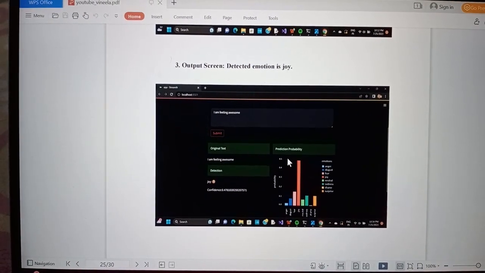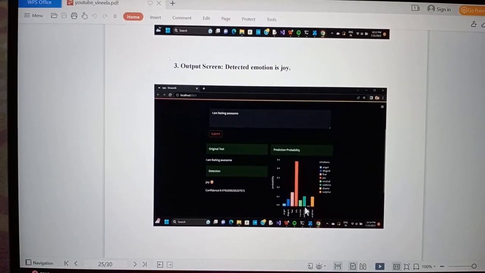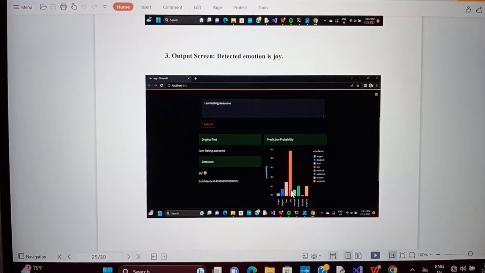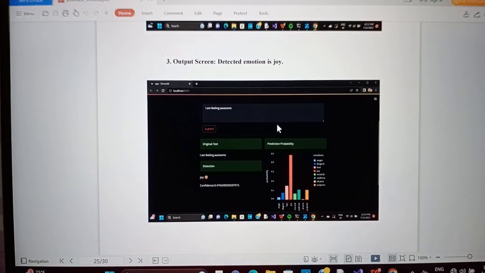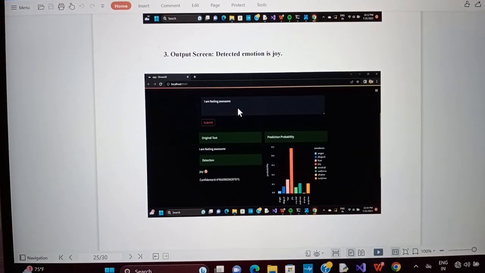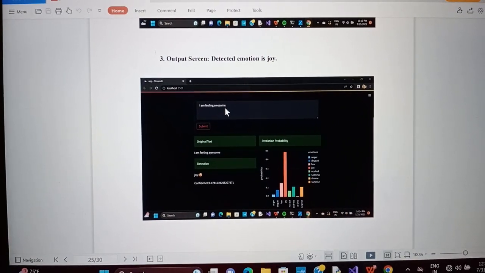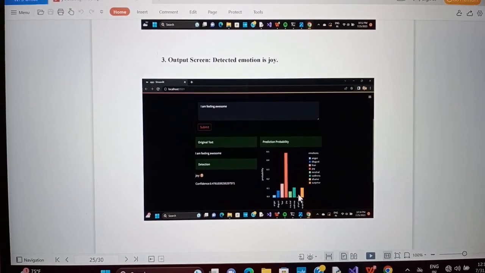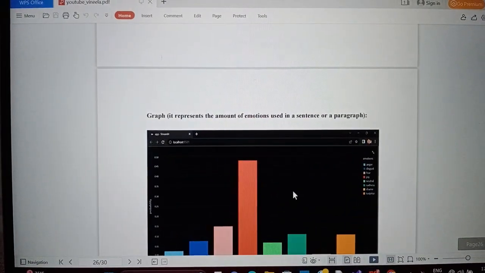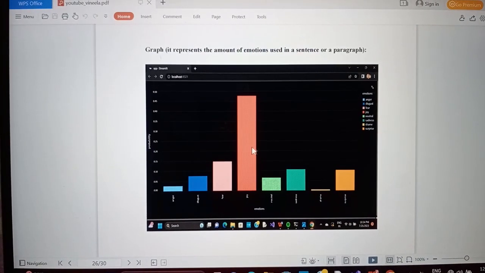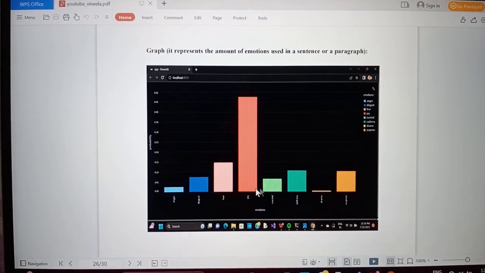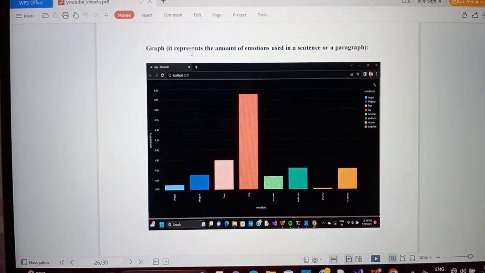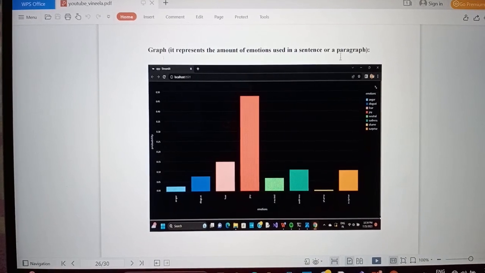And also you will be able to get the prediction probability, in the sense of which emotion has the highest score, or which has more intensity of emotion category in this text. You will be able to recognize it in this graph, which you can maximize and see. We have different kinds of emotions, in which we have the maximum score for joy. So simply this graph represents the amount of emotions used in a sentence or a paragraph.